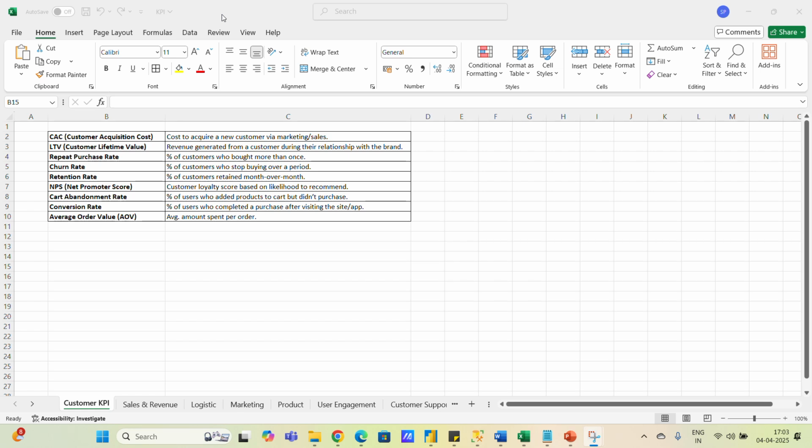Retention rate, which I've told you, is the percentage of customers retained month over month. So if I say I have bought in the month of Jan, then I bought in the month of Feb, right? Then what is the retention rate per month? Like how many customers? So we have a new customer, and then we have a repeat customer. Retention rate is calculated on the basis of new into 1 upon new plus repeat into 100. So that's the formula of retention rate, right? So that is the most important question. I'll help you with the SQL question as well.